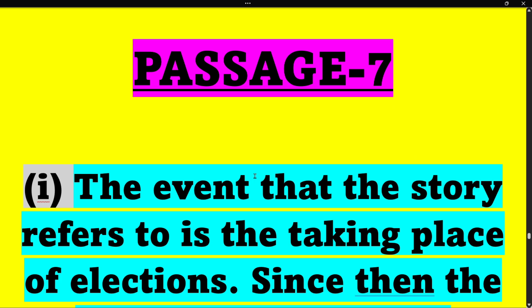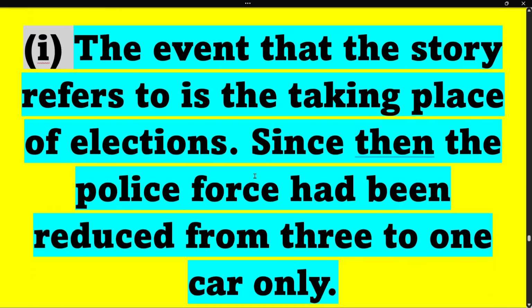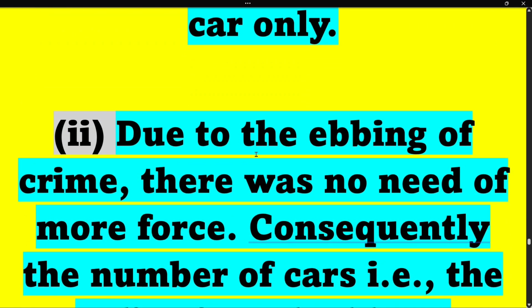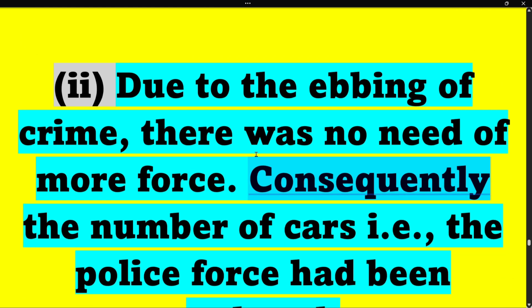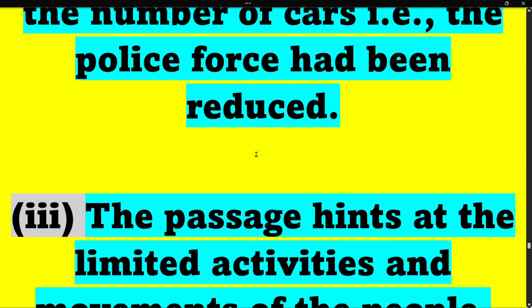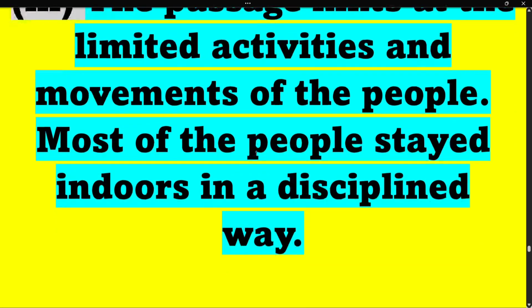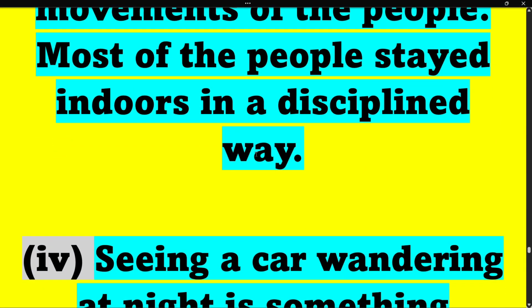The event that the story refers to is the taking place of elections. Since then, the police force had been reduced from 3 to 1 corps only. The second answer. Due to the ebbing of crime, there was no need of more force. Consequently, the number of cars, that is, the police cars, had been reduced. The third answer. The passage hints at the limited activities and movement of the people. Most of the people stayed indoors in a disciplined way.